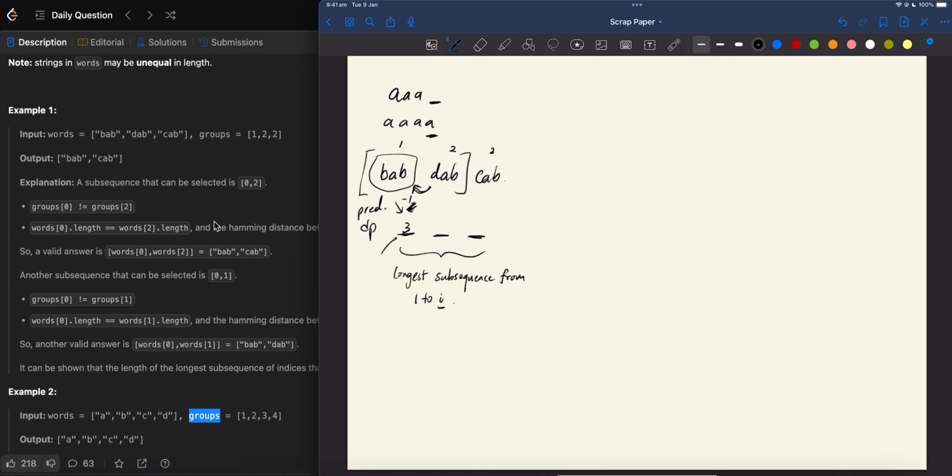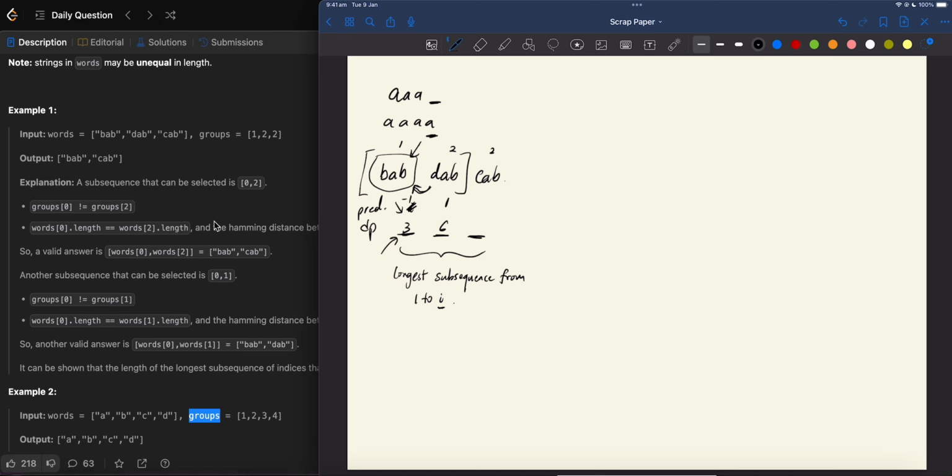Well, actually, the DP would have stored the longest subsequence it can form up to BAB, right? So DAB can just add to that. So we'll have 6 here, and then we'll have the predecessor as 1, because it links back to BAB. So let's look at CAB. Well, CAB doesn't work with DAB because they have the same group, but it works with BAB, right? So that's the easier case.